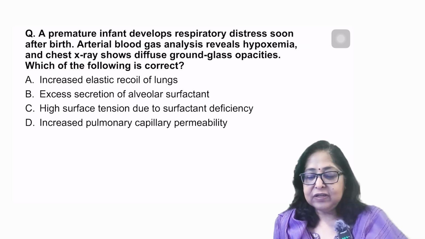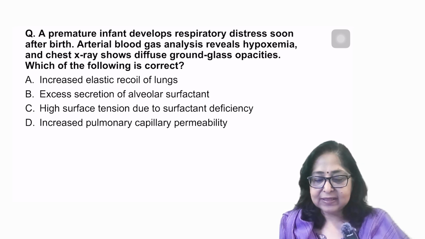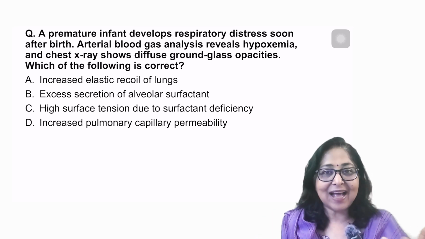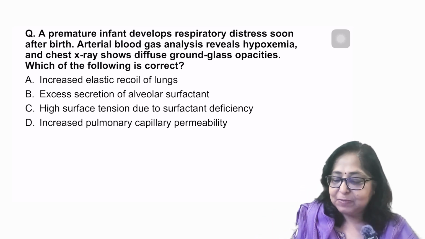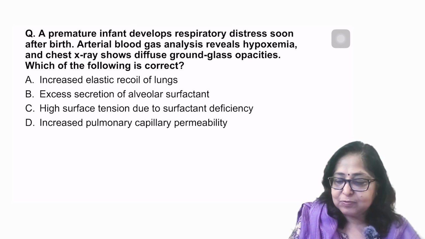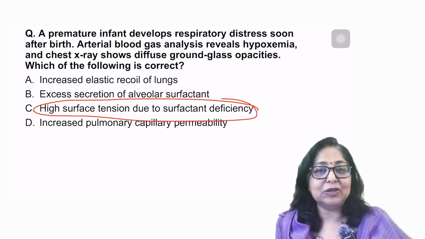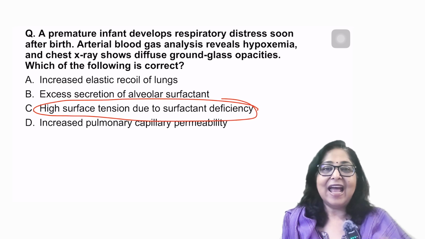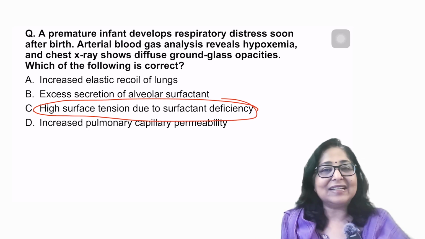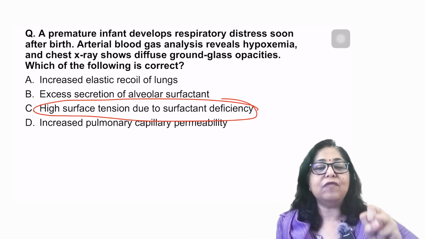A premature infant develops respiratory distress soon after birth. Arterial blood gas analysis reveals hypoxemia, chest x-ray, diffuse ground glass opacities, hyaline membrane disease, and this is because of a surfactant deficiency. Surfactant is produced by type 1 or type 2 pneumocytes. These are produced by type 2 pneumocytes. And what is the role of surfactant? To decrease the surface tension.